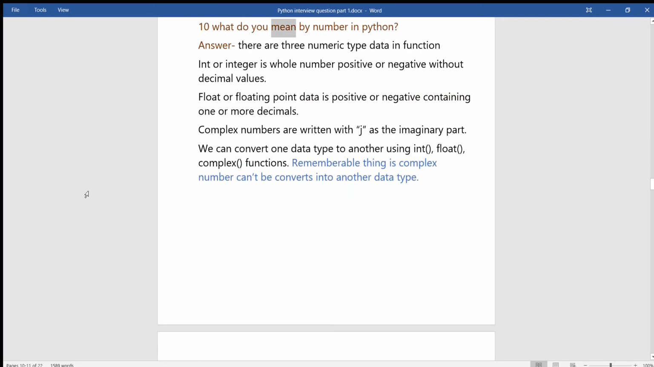10. What do you mean by number in Python? Answer. There are three numeric data types in Python. Int, or integer, is a whole number, positive or negative, without decimal values. Float, or floating point, is a positive or negative number containing one or more decimals. Complex numbers are written with j as the imaginary part. We can convert one data type to another using the int, float, and complex functions. A thing to remember is that a complex number can't be converted into another data type.